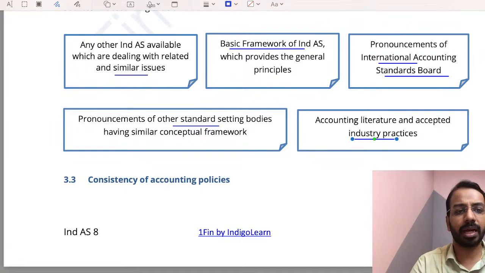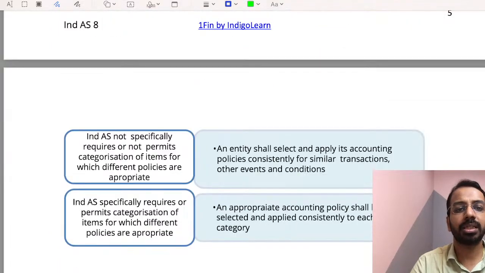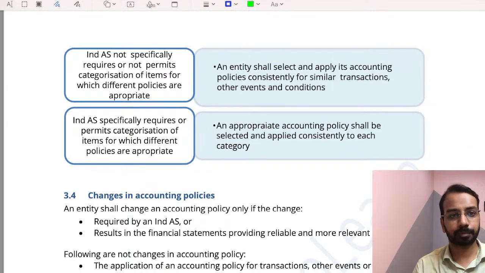And what the standard requires is that the accounting policies have to be consistent. Consistent means you will have to choose an accounting policy and ensure that similar transactions have the same or similar accounting policy.